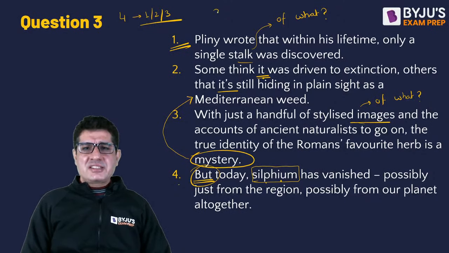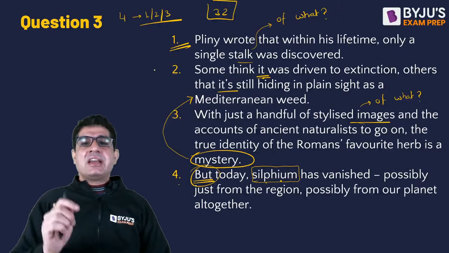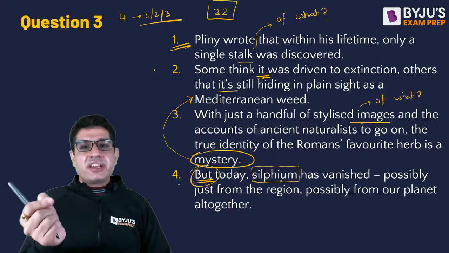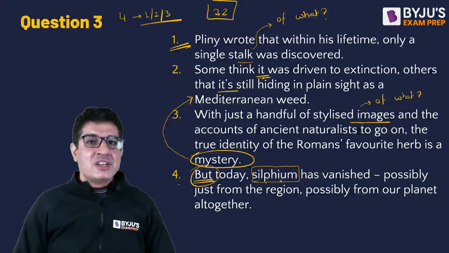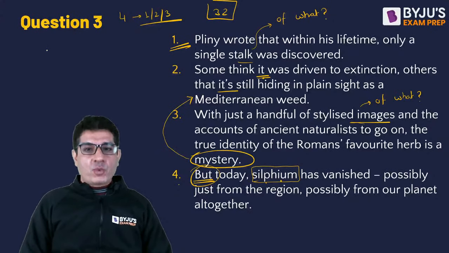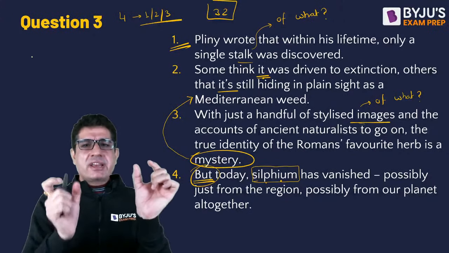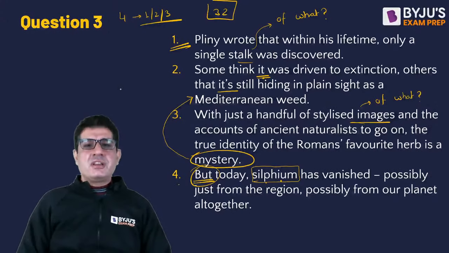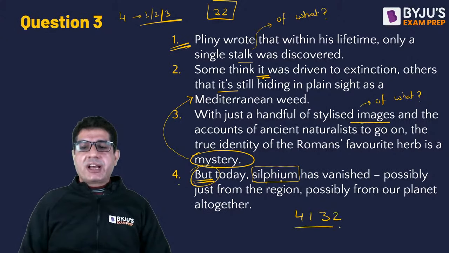So I'd put it as 3 and 2, and that means I have to find the place for 1. Now I cannot put in 1 after 3 and 2. I cannot put in 1 before sentence 4. So the only place for 1 now is between these two groups. Okay, 4 and then 3, 2. In between you put in 1. So we basically go ahead and choose 4, 1, 3, 2 as our answer.